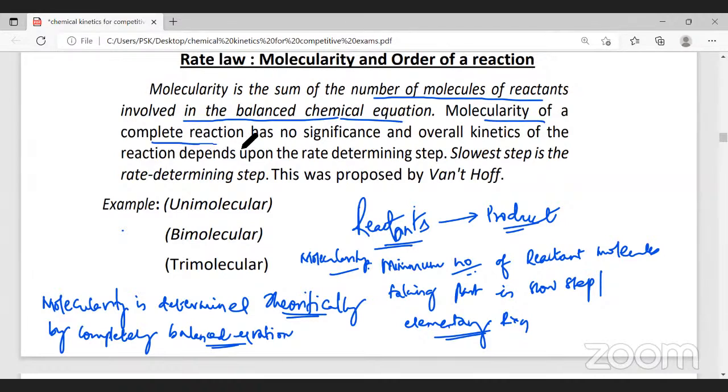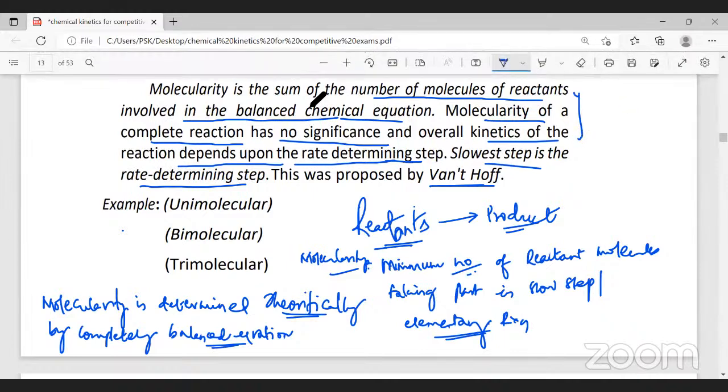Molecularity of a complete reaction has no significance, and overall kinetics of the reaction depends upon the rate determining step. The slowest step is the rate determining step. This was proposed by Van 't Hoff. So this is a lengthier definition. Now we can simplify and tell the definition of molecularity to be minimum number of reactant molecules taking part in the slow step of the reaction, or the elementary reaction.